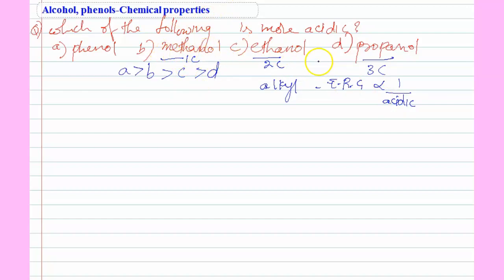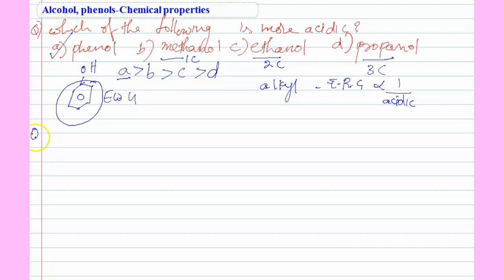So compared to D, C is more acidic. Compared to C, B is more acidic. But in case of A, phenol, benzene is an electron withdrawing group. So this benzene is an electron withdrawing group. So electron withdrawing groups increase the acidic nature. So option A is the correct one.